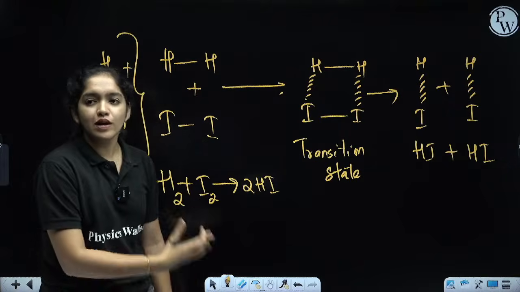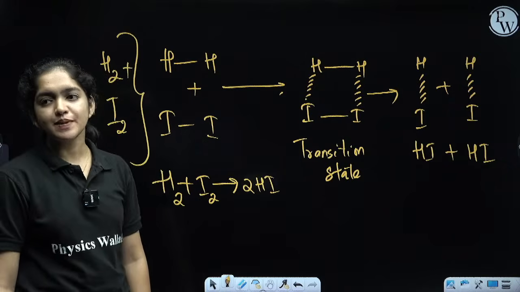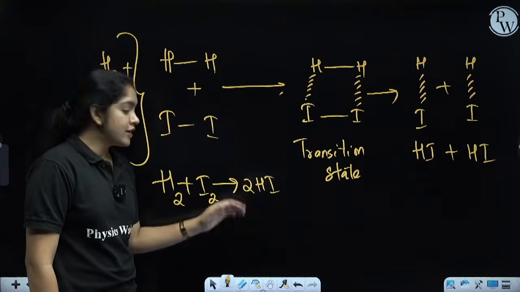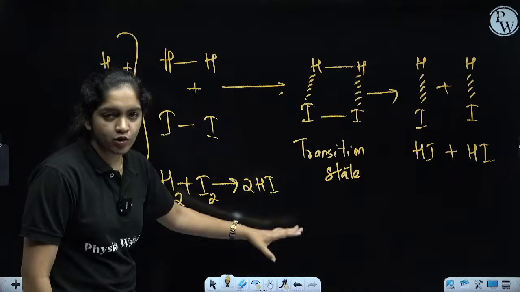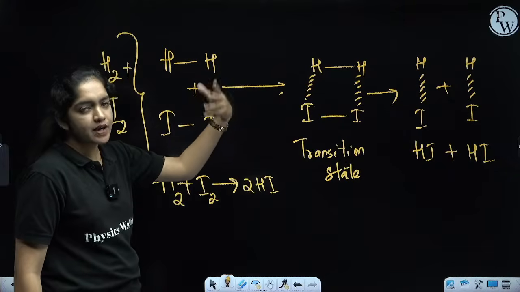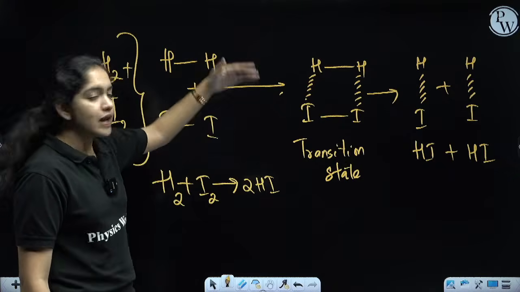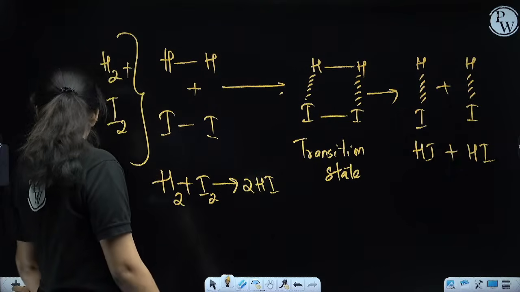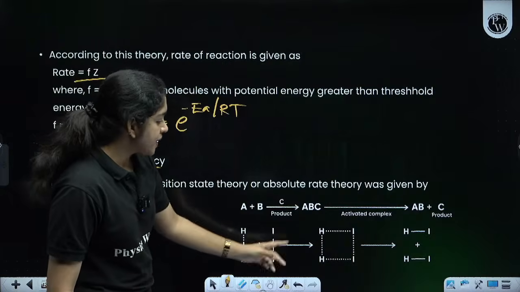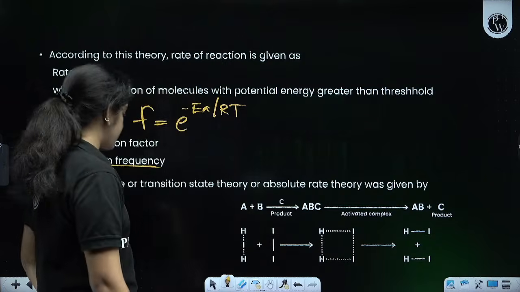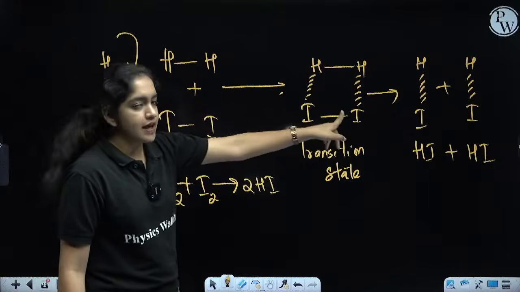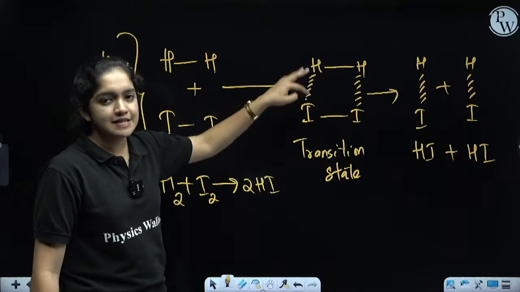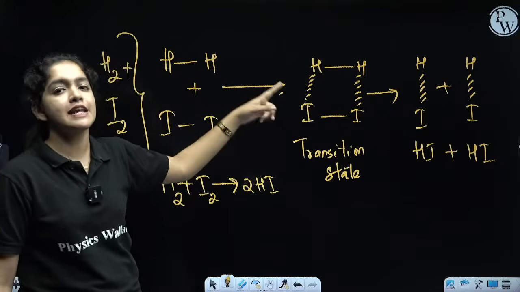So by the collision we are getting the product. Hydrogen reacts with iodine and forms hydrogen iodide, that we already know. What is happening inside, we don't know, so we can draw it like this. We took hydrogen H2 and iodine I2, and when they start to react, a partial bond forms between H and I due to the collision between the hydrogen and iodine molecules.